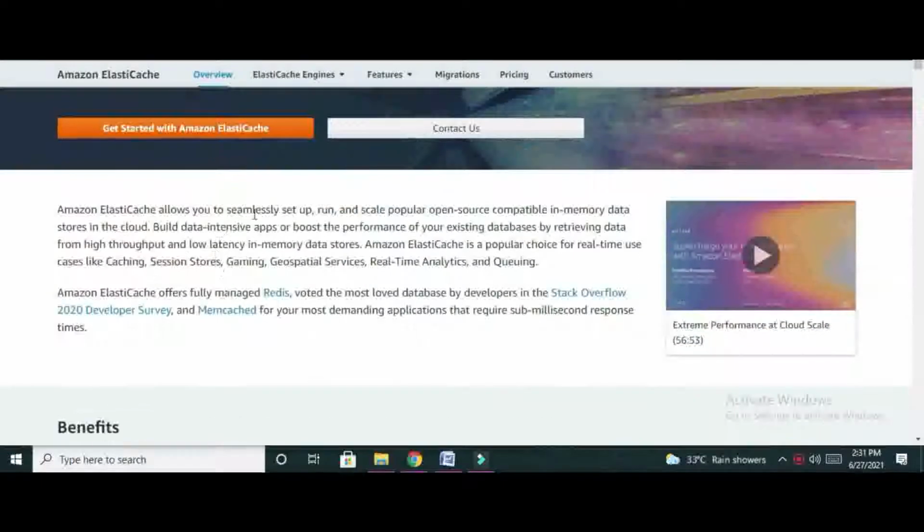ElastiCache lets you set up, run, and scale popular open source compatible in-memory data stores. It is basically used in use cases like caching, session store, gaming, geospatial services, real-time analytics, and queuing.